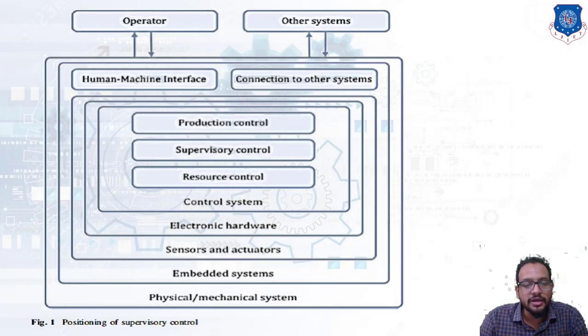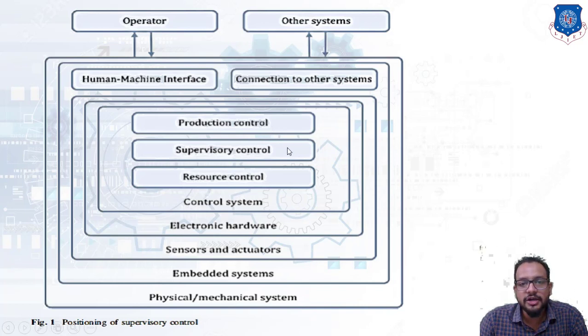Next slide. Over here you can clearly see the positioning of a supervisory controller. At the center you can see a control system that includes production control, supervisory control, and resource control. The task of production control is to determine the quantity of a product which is produced as per the demand of a customer.